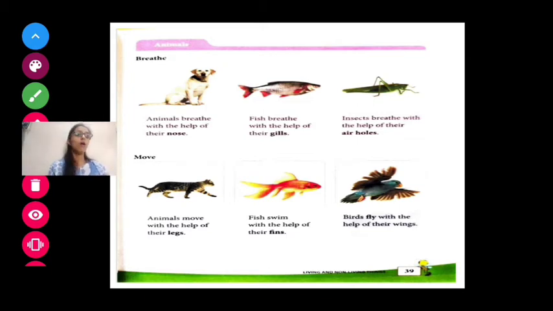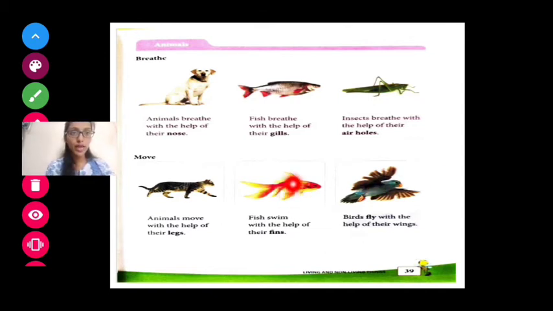Okay. Now fish swim with the help of their fins. The fish is swimming in the water, and it swims with the help of fins. You can see this is called fins.